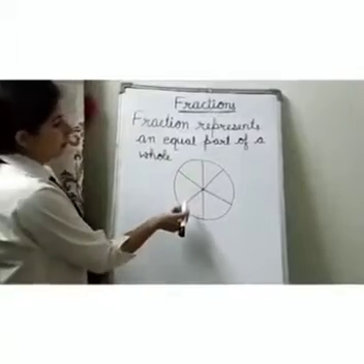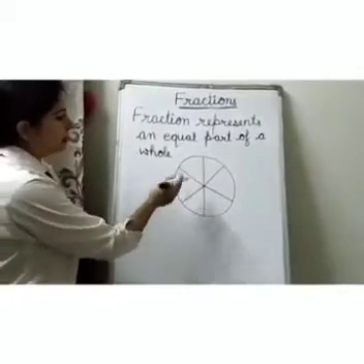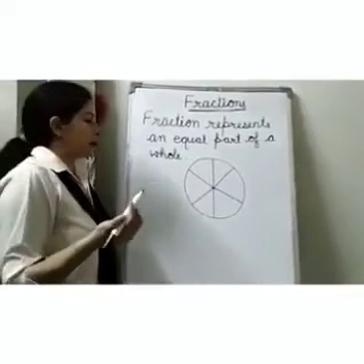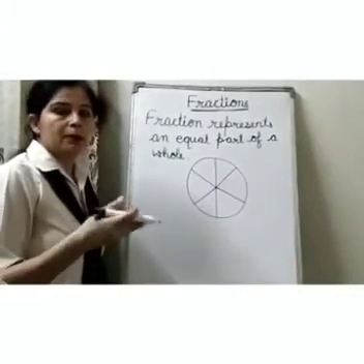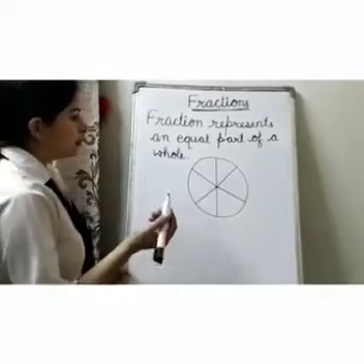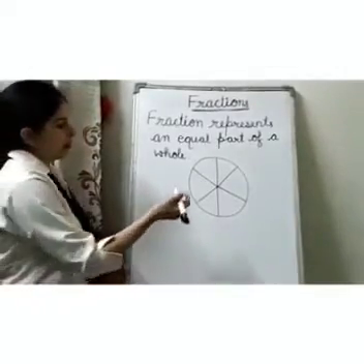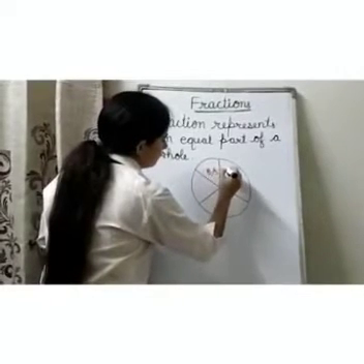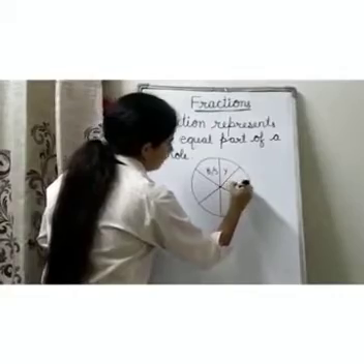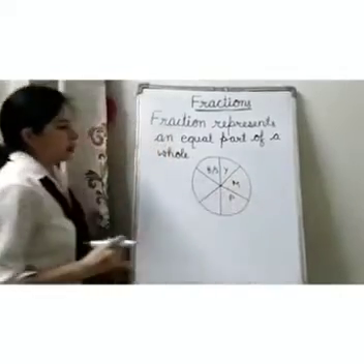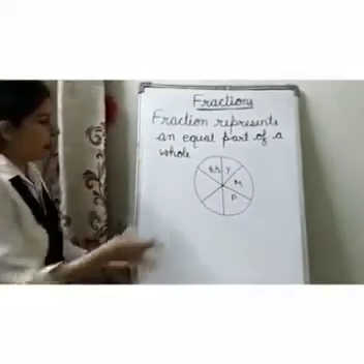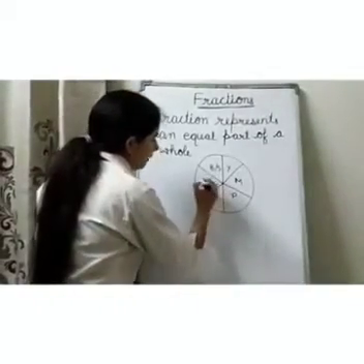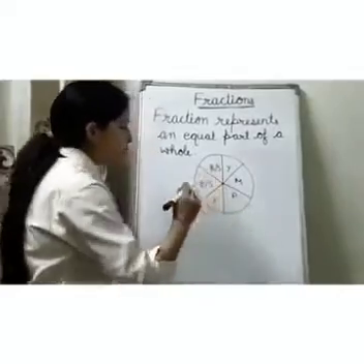Suppose your father brought one pizza and it has 6 pieces. And in your family there are 4 family members: you, your parents, your brother or sister. Your mother distributed the pizza. 1 piece for your brother or sister, 1 piece for you, 1 for mother and 1 for papa. You get 1 piece, then 2 pieces are left. What do the parents do? They gave 1 piece to you and 1 to your brother or sister.